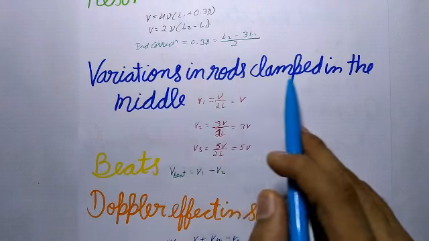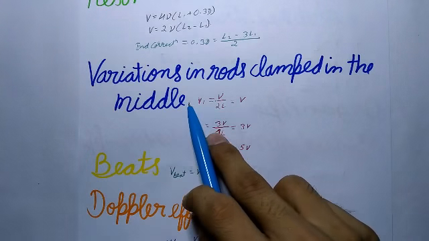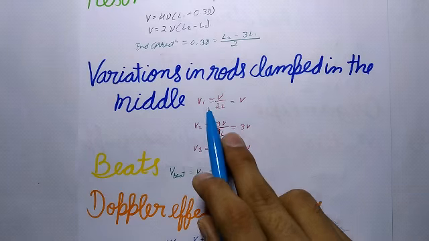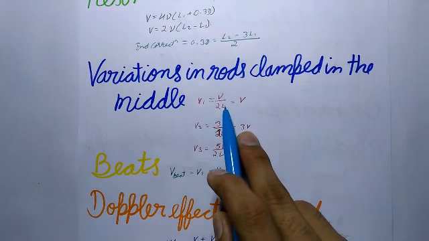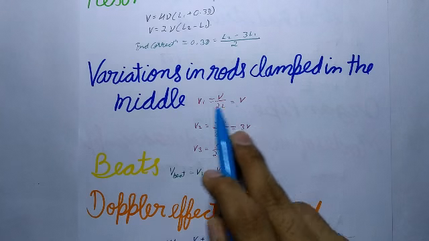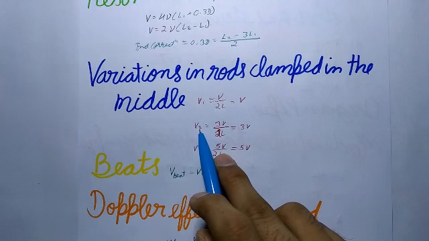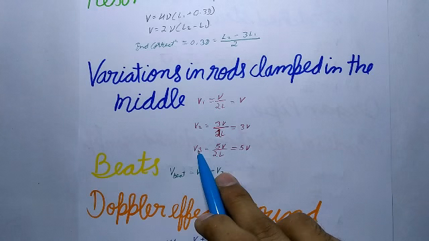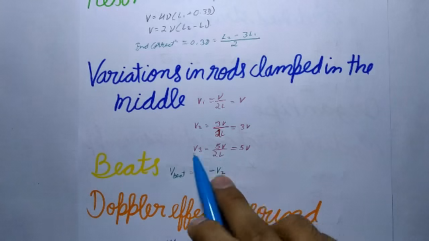Now next is vibrations in rods clamped in the middle. So here antinodes are formed at the ends and a node in the middle. Fundamental frequency nu 1 will be equal to v upon 2L, which will be equal to nu. So for the first overtone or third harmonic, nu 2 will be equal to this, and for the second overtone or fifth harmonic, this will be nu 3.